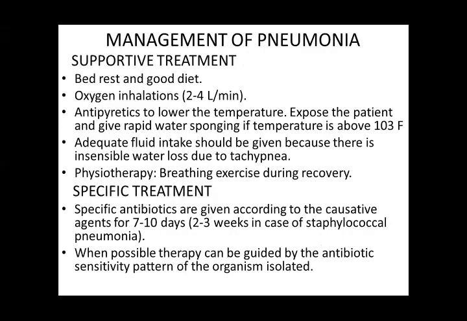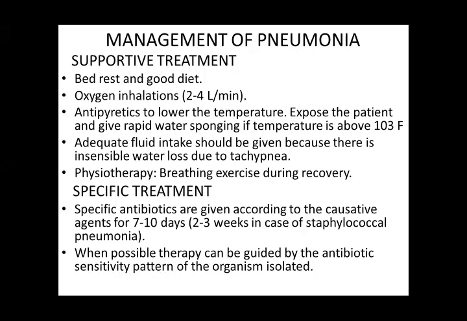Now the treatment. Supportive treatment, bed rest and a good diet, is advised. Oxygen inhalation is given at 2 to 4 liters per minute by mask. To lower the body temperature, we can give antipyretics, or we can do rapid tepid water sponging, so that the temperature comes down easily.